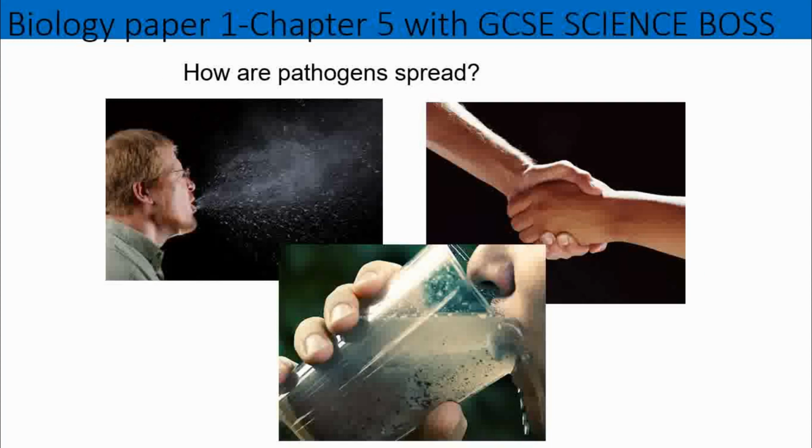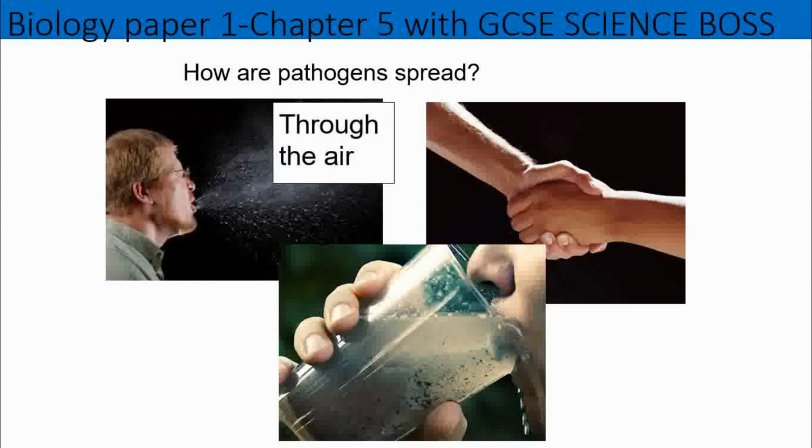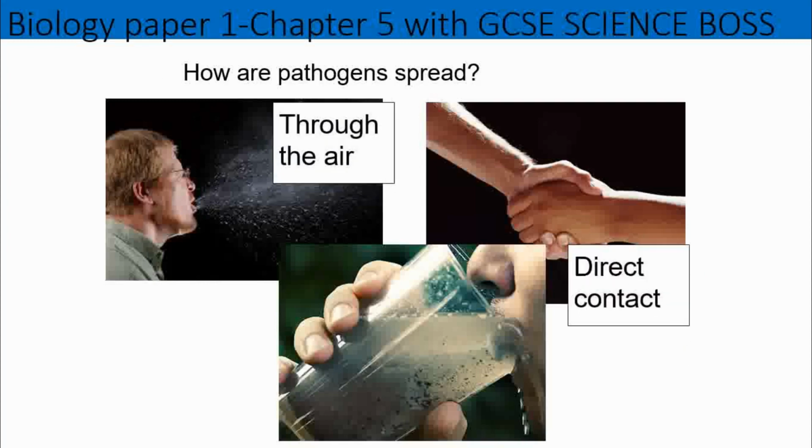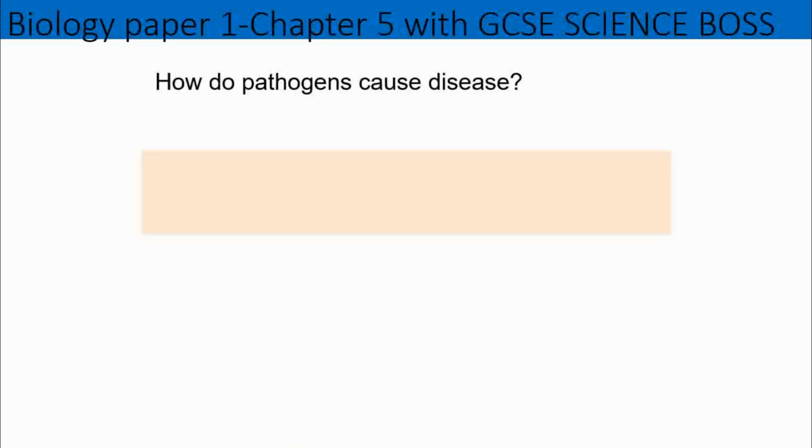Now, you have 3 pictures there to help you. So it can pass through the air. We've lived through one, which is called COVID, direct contact, or through water. Pathogens can be spread in any one of these 3 ways. Too easy, okay? So how exactly do pathogens cause disease?